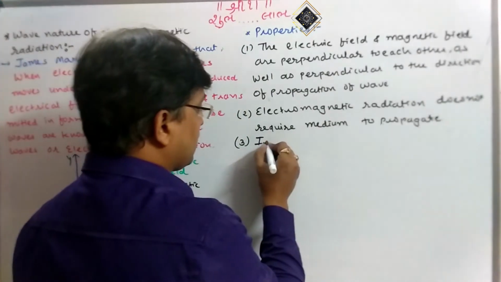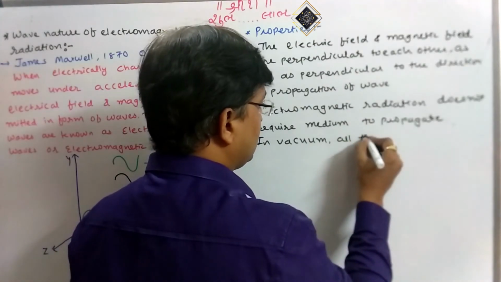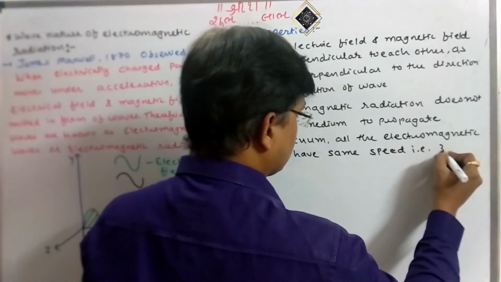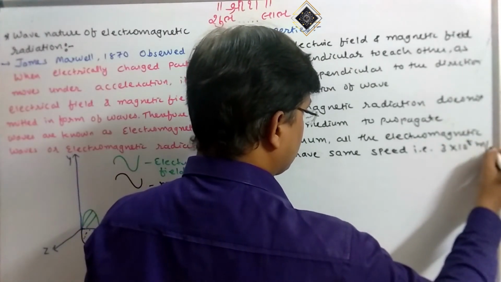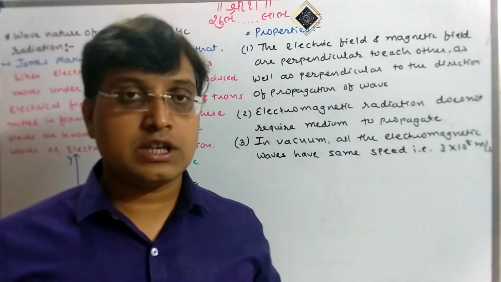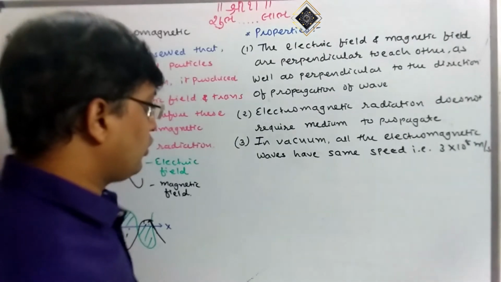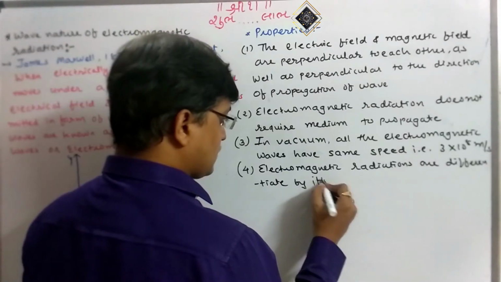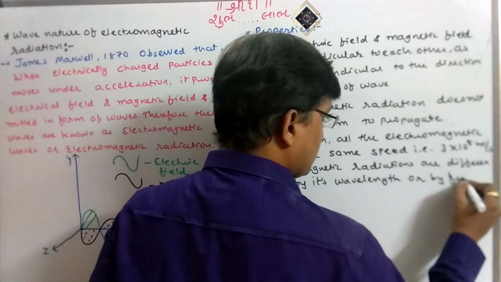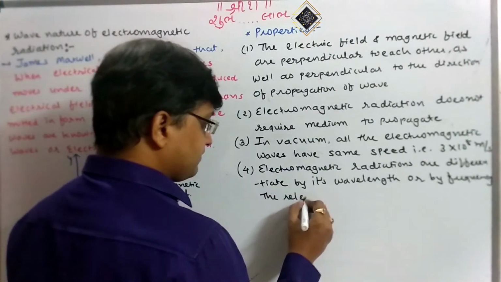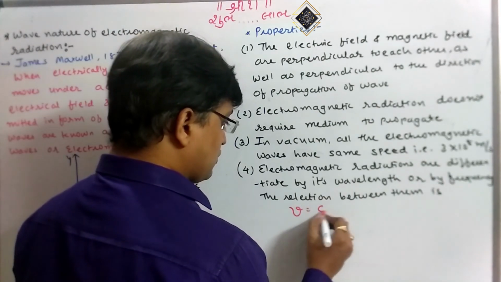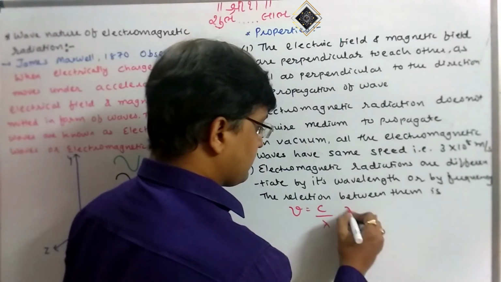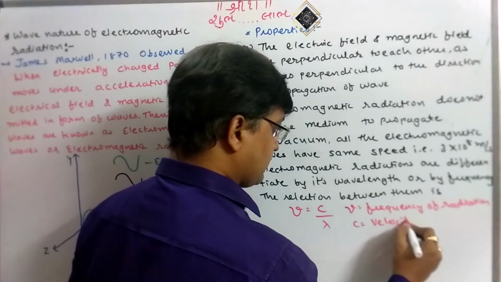Third, in vacuum, all the electromagnetic waves have the same speed, that is 3 × 10⁸ meter per second. That is the velocity of light in a vacuum. Fourth, electromagnetic radiation is differentiated by its wavelength or by frequency. The relation between them is ν = c/λ, where ν is the frequency of radiation, c is the velocity of light, and λ is the wavelength.